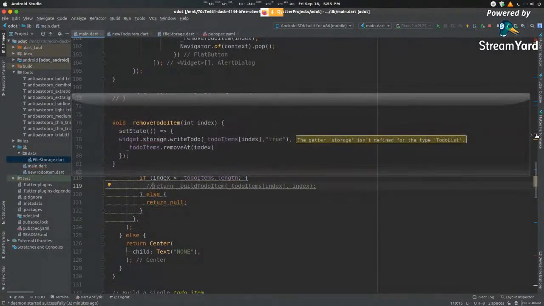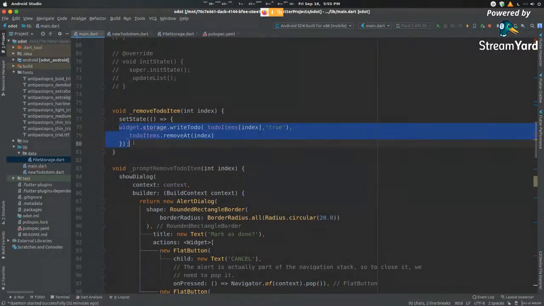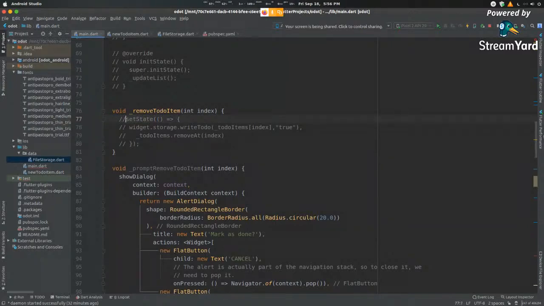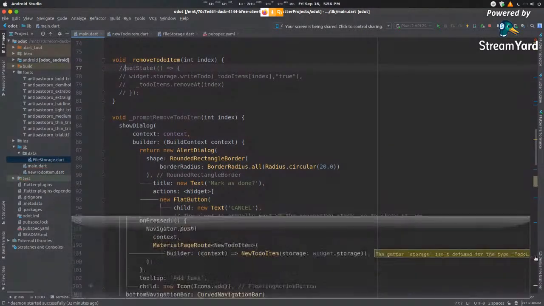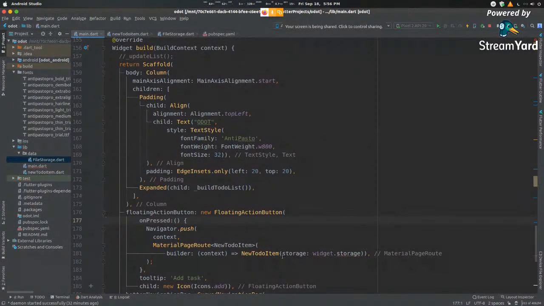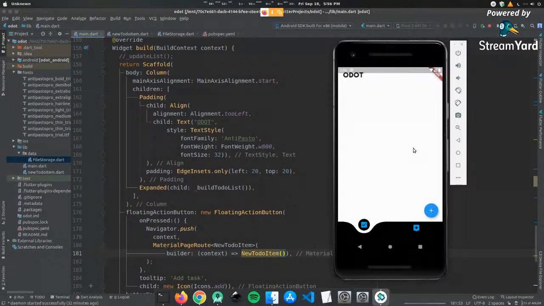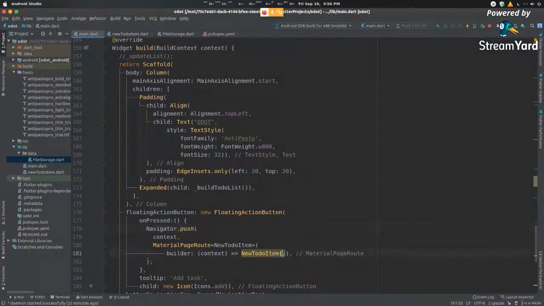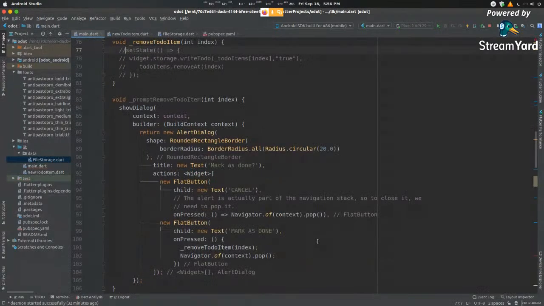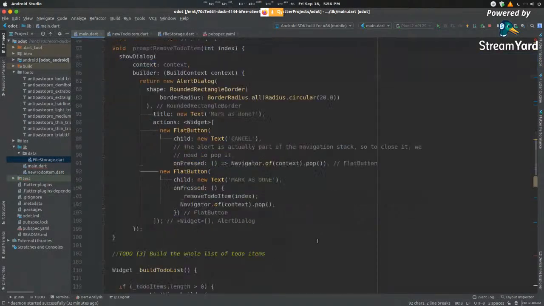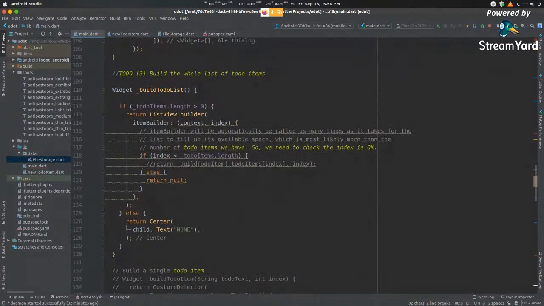There's an error in the code here. So what does it say? This function isn't defined. So yeah, let's just comment this out. Any other error? One more error over here. Says that storage isn't defined. So we just throw this out for now. And we run this. You can see that none shows up here. That's because there is no component inside. The moment we start populating it with components, it starts showing up as well. So let me just undo those items and let's continue with this.